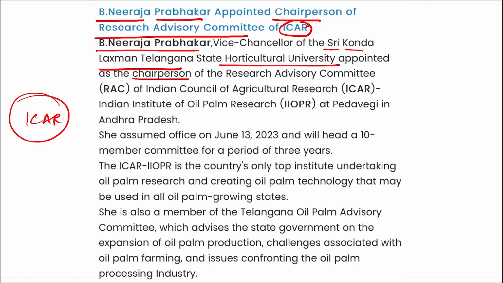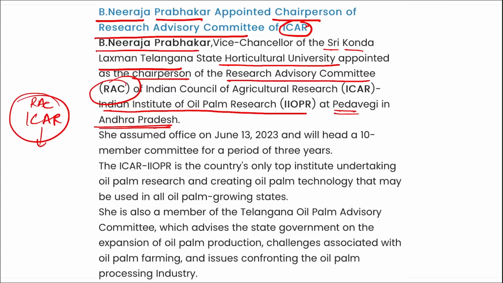Question can be asked in this way: who has been appointed as the chairperson of the Research Advisory Committee of ICAR, and that too of their arm, the Indian Institute of Oil Palm Research at Pedavegi in Andhra Pradesh.